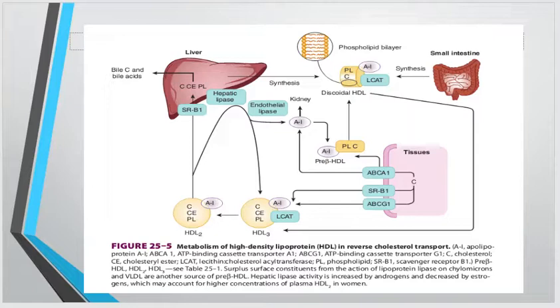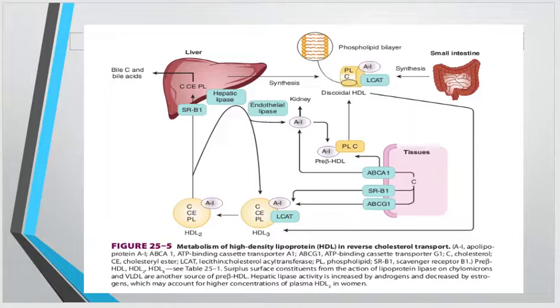This discoidal HDL accepts the cholesterol from the peripheral tissue through the scavenger receptor B1 and ATP binding cassette transporter G1, and is converted into the HDL3.